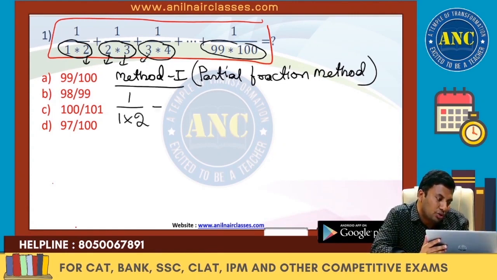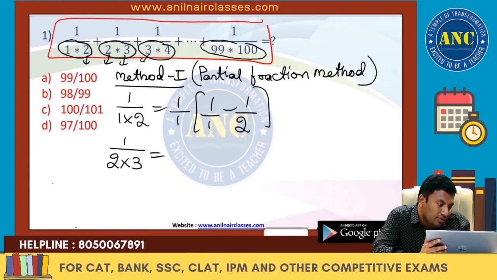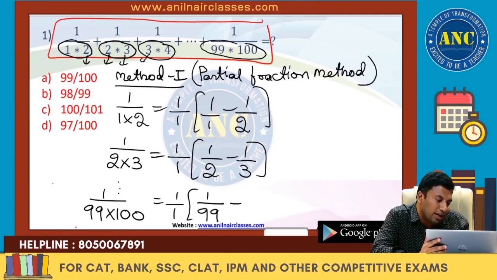1 by 1 into 2: can I write it as 1 by 1 minus 1 by 2? If I take the denominator LCM 1 into 2, 2 minus 1 is 1, and the 1 will get cancelled. 1 by 2 into 3 can also be written as 1 by 1 into 1 by 2 minus 1 by 3. Similarly, the last term 1 by 99 into 100 is nothing but 1 by 1 into 1 by 99 minus 1 by 100.